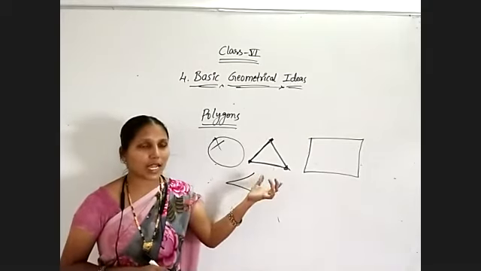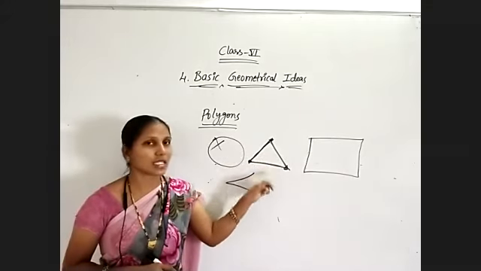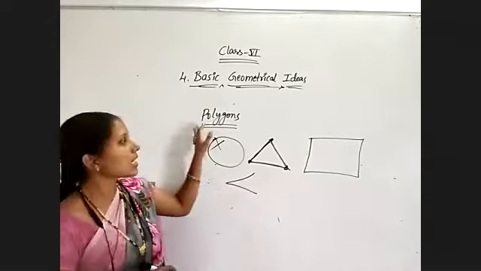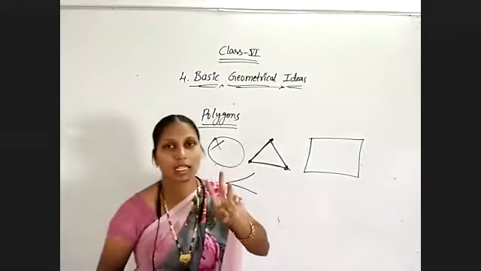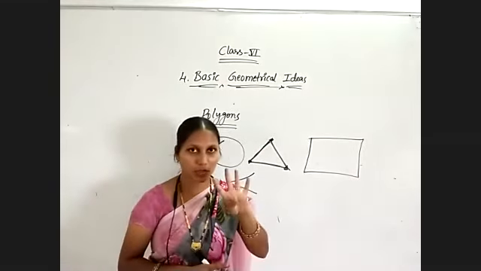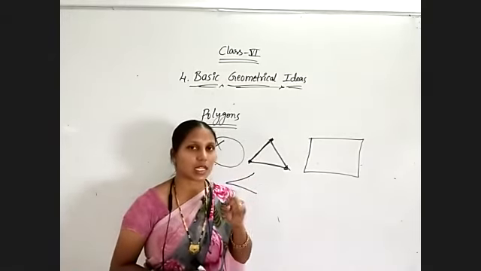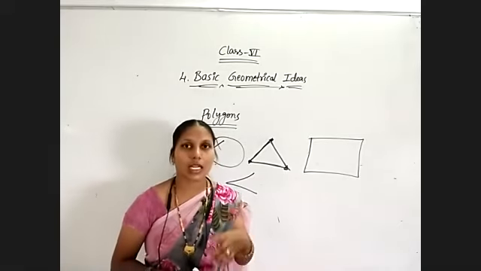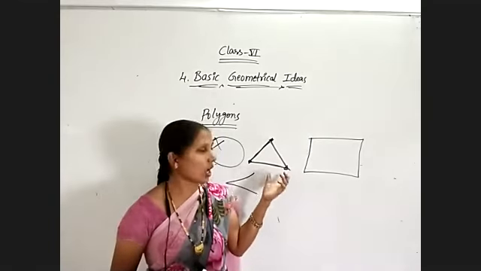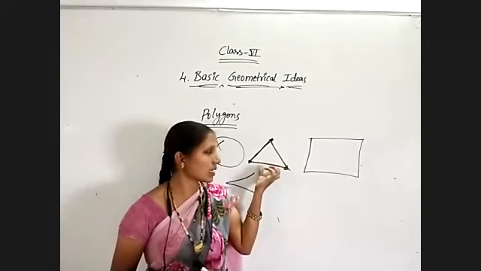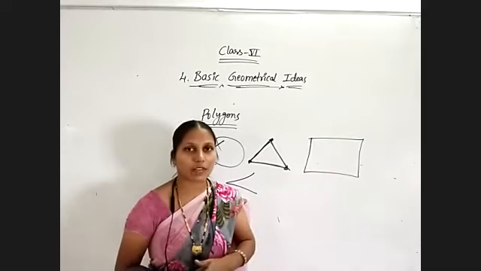What is the definition of a triangle? The closed figure formed by 3 line segments is known as a triangle, otherwise a three-sided polygon is known as a triangle. I have given the namings also. When 3 sides are there for a polygon, it is known as triangle. 4 sides quadrilateral, 5 sides pentagon, 6 sides hexagon, 7 sides septagon, 8 sides octagon, 9 sides nonagon, 10 sides decagon. All those we have discussed in the last class. So here particularly we are discussing about triangle and quadrilateral. After that about circle, different terms of the circle we are going to learn.